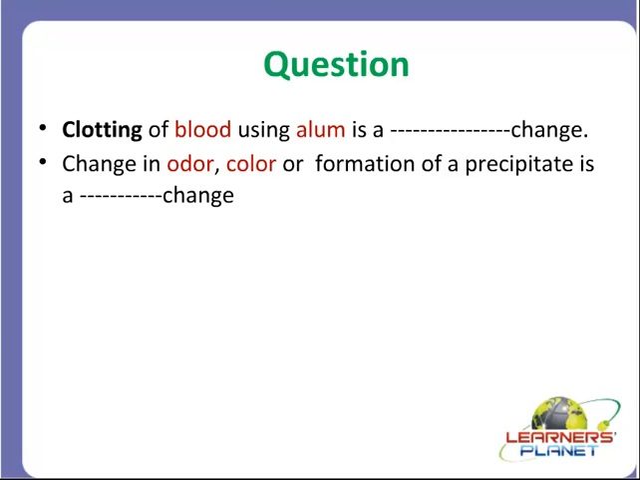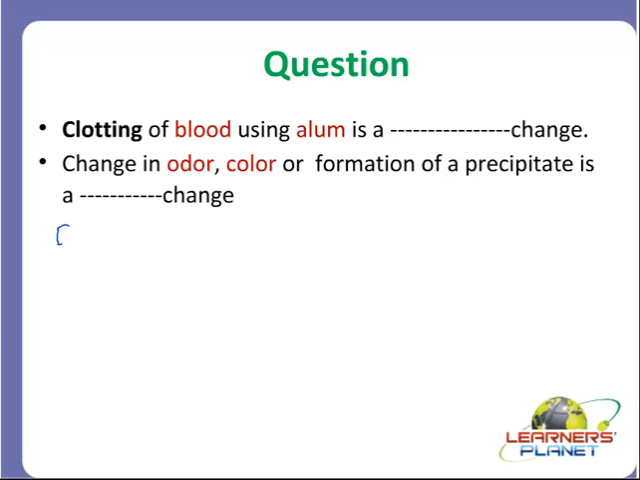Now here is a question students. Clotting of blood using alum is a dash change. Now could you guess how or why the blood clots if you are using alum, or if you are using ferric hydroxide? What is ferric hydroxide? It is Fe3OH whole twice. I'll write its formula here. Ferric hydroxide. Now what type of change it is undergoing students? Just tell me the type of change.